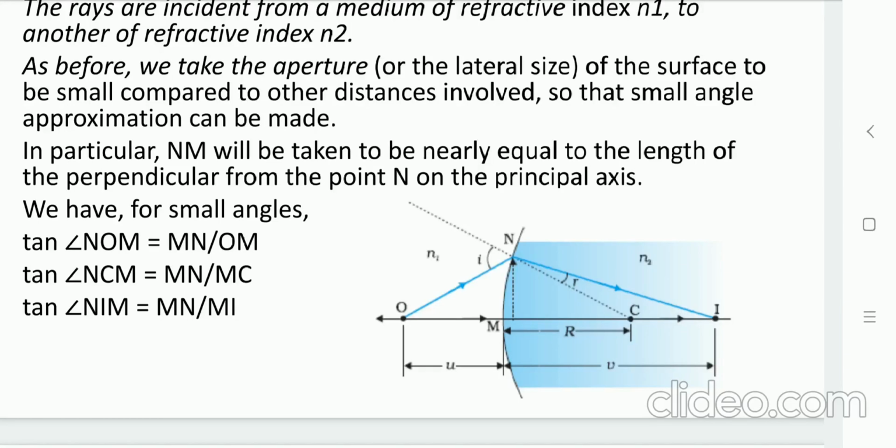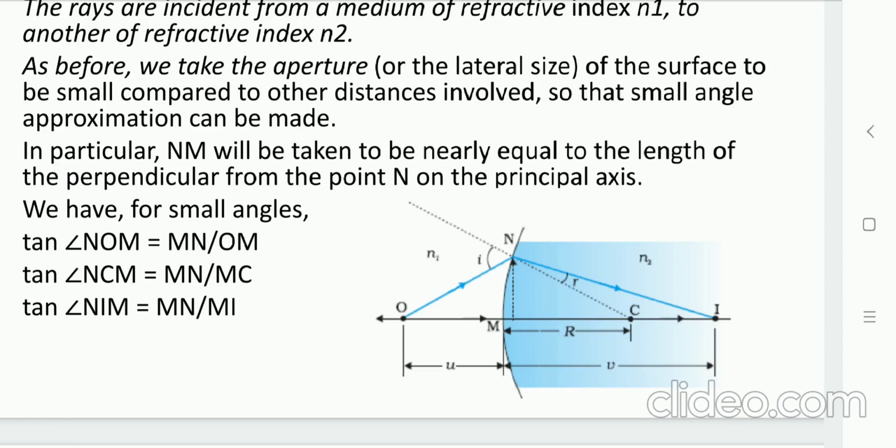The distance between the spherical surface and the image generated, I, is V, and the distance between the object O and the spherical surface is U. As you can see in the diagram, three triangles can be generated: NOM, NCM and NIM.